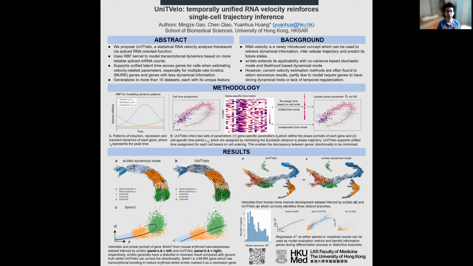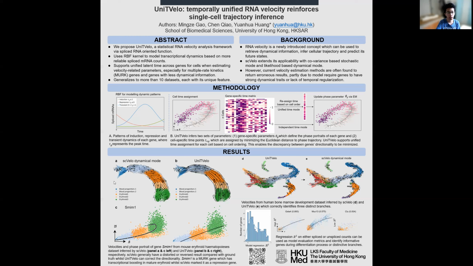But after testing on more than 10 different real data sets, we found that in most scenarios our unified time mode is quite sufficient to get a correct and satisfactory RNA velocity result.